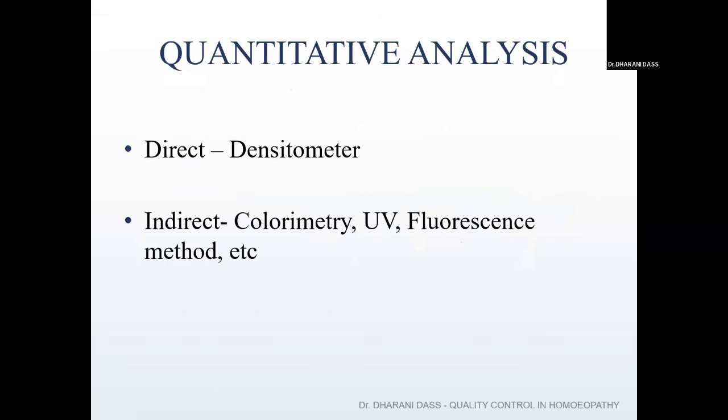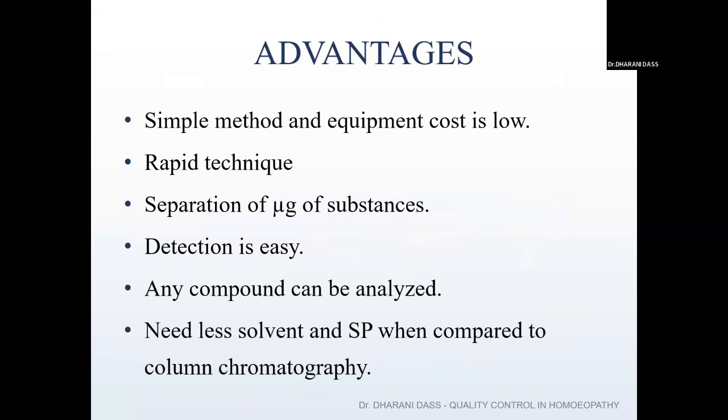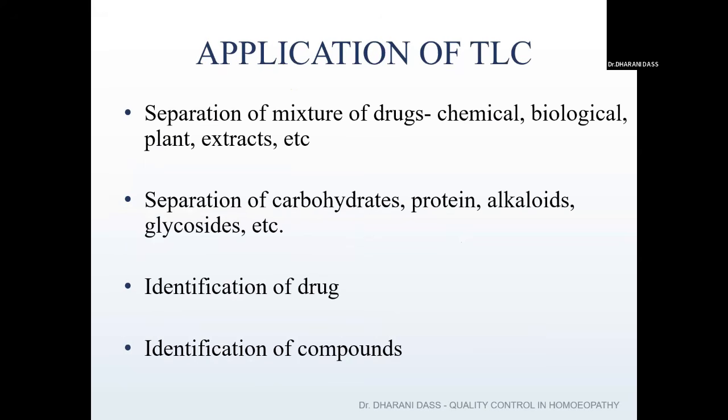By using a densitometer, we can quantify how much of an alkaloid or tannin is present in it. And what is the advantage of TLC? It is a very simple method, the equipment cost is very low, and it's a very rapid technique. Any compound can be analyzed. When compared to column chromatography, which is a different technique, the solvent and stationary phase requirement is very small in TLC. It can be applied for identification of a drug, a compound, or a mixture of drugs.